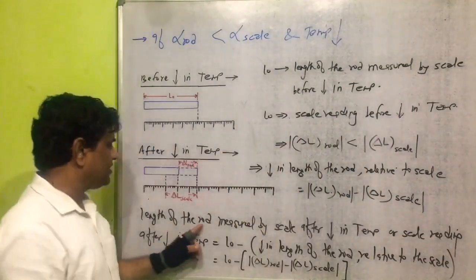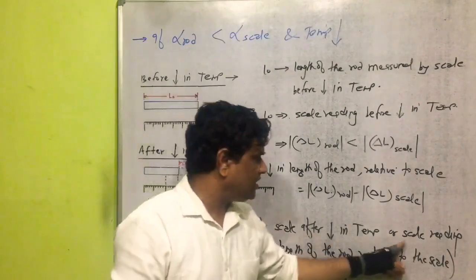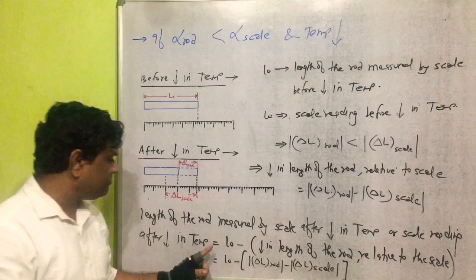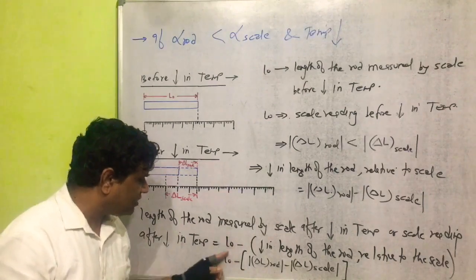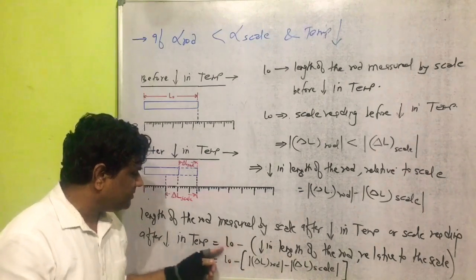So the length of the rod measured by scale after decrease in temperature, or scale reading after decrease in temperature, will become equal to the length of a rod measured by scale before decrease in